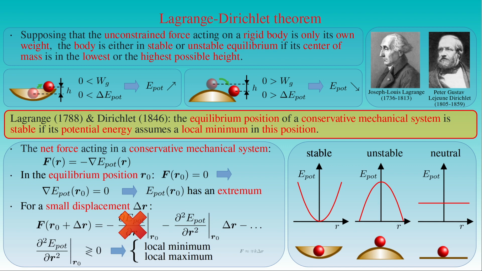If the magnitude of the derivative is denoted by the positive constant k, then we can approximate the force F acting on the displaced body as minus or plus the constant k times the displacement delta r, depending on whether the potential energy of the body has a local minimum or maximum at the equilibrium position.